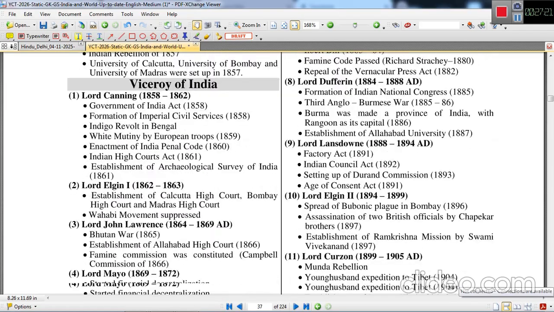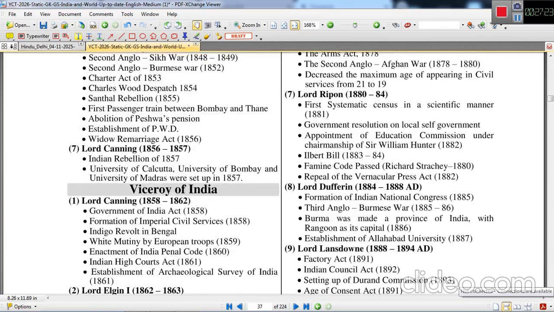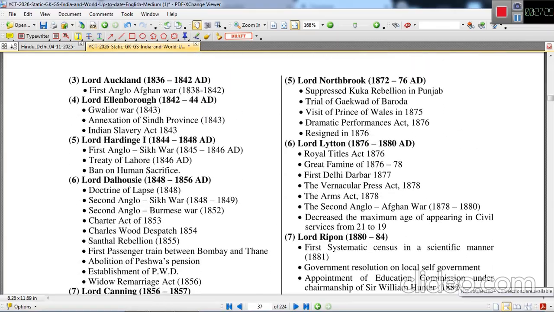Then next to come was Lord Auckland. Lord Auckland, he reigned in India between 1836 to 1842. During his Governor Generalship, First Anglo-Afghan War between 1838 to 1842 took place.